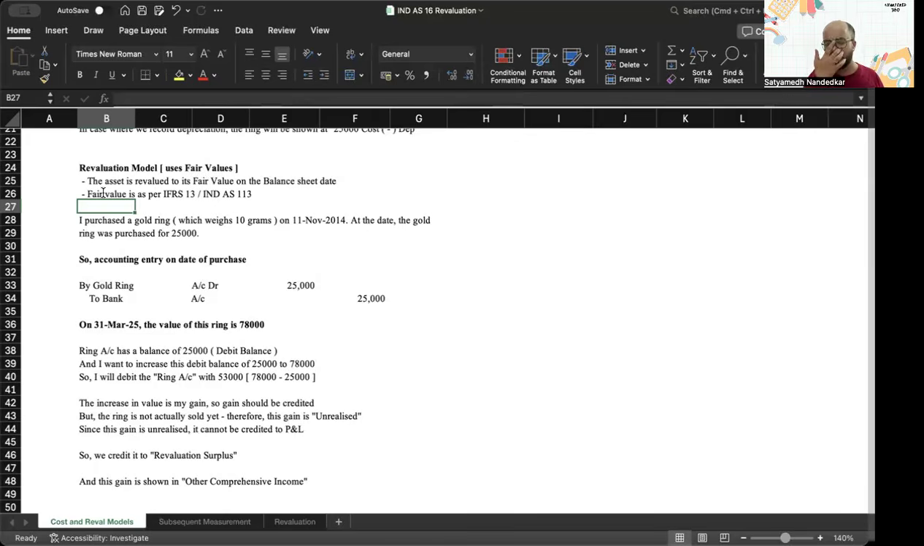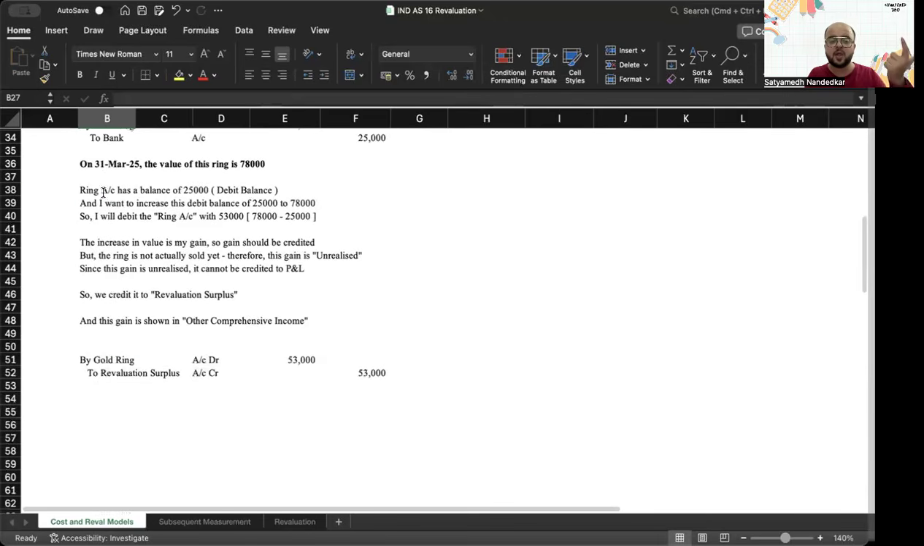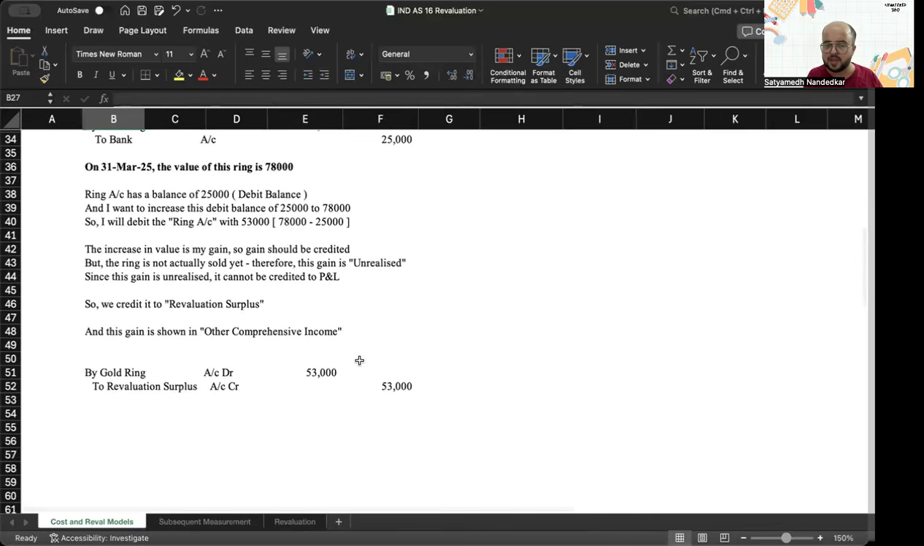And because it is your unrealized gain, the smarter approach would be to route it through other comprehensive income. It is my income, it is my gain, but it is not yet realized. So the accounting entry for an upward revaluation of a non-current asset is: the non-current asset account is debited and revaluation surplus (OCI) is credited. So we are talking about a situation where there is a first-time upward revaluation, as you can see from the data on your screen.